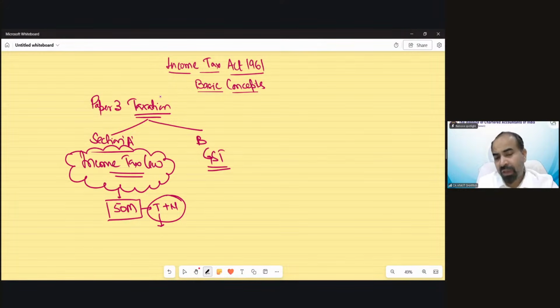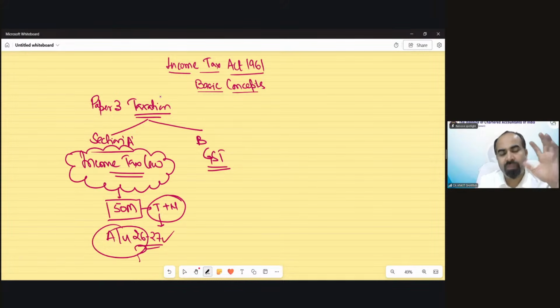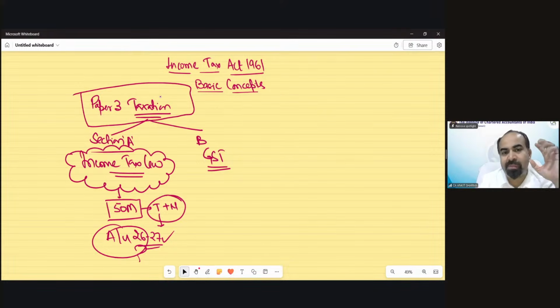My notes are based on the study material, which is beautifully drafted by the ICAI, of course. I believe you must have downloaded the notes we uploaded earlier. Everything in my notes is based on the study material. We are going to discuss assessment year 26-27 provisions. What this assessment year is, etc., we will discuss later. So this is your paper overview: paper number 3, taxation, section A, which will consist of a 50 marks paper, whose components are theoretical as well as numerical.